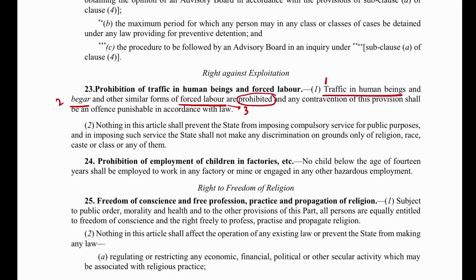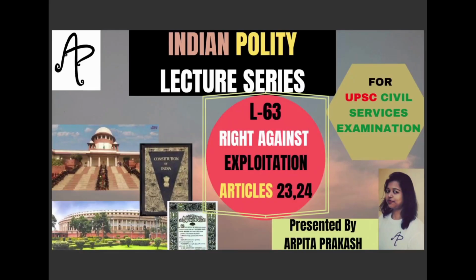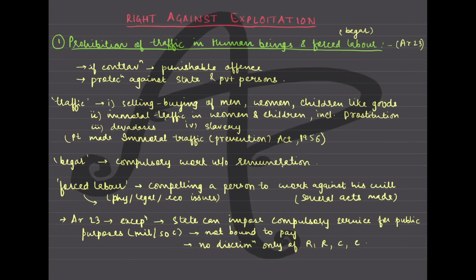And the second part of it says any contravention of this provision shall be an offense which is punishable in accordance with the law. So in short, if this is in contravention, which means if it is not followed, it will be a punishable offense. Okay. Now we have to see firstly the three words here: human trafficking, begar and forced labor, and then we will talk about this clause 2. Okay. So firstly let's see article 23, clause 1. So we have seen that if there is contravention, then a punishable offense will be there.